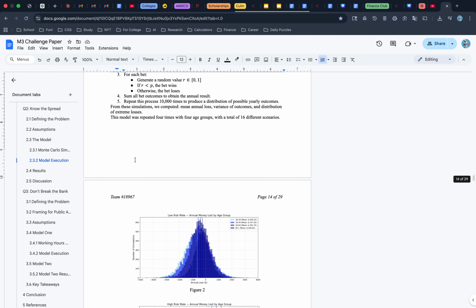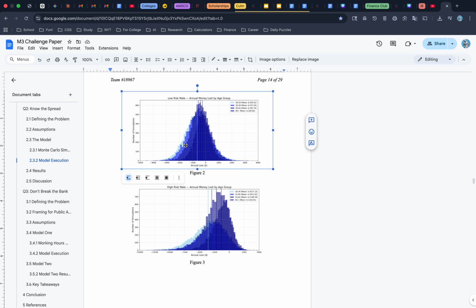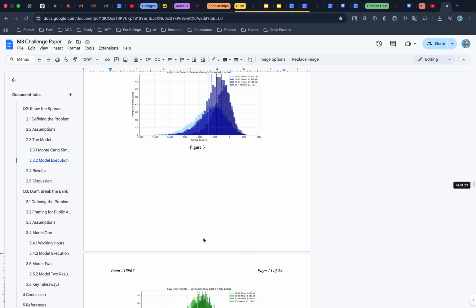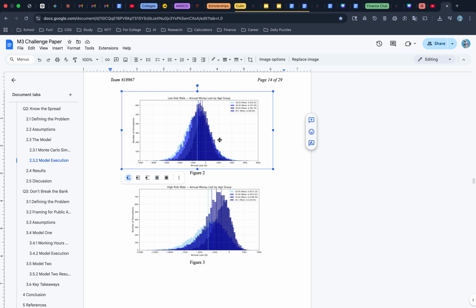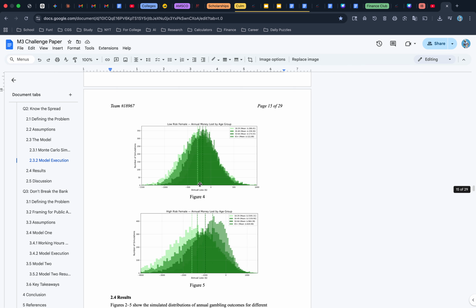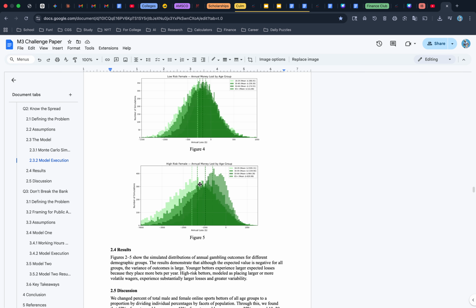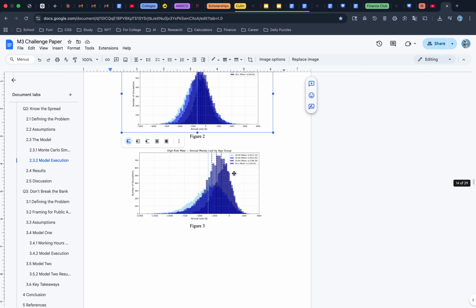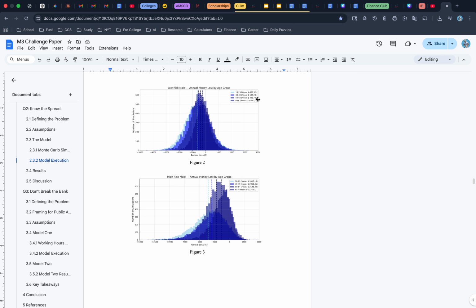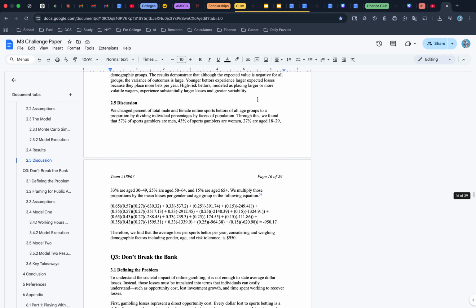model execution. This is where our models actually come into play. So I split the Monte Carlo simulation into four different models. The first model being a low risk male, second being high risk male, third being low risk female, and fourth being high risk female. So I split each of these four also into four different age groups, which gave them their mean average annual loss based on their risk and demographics.